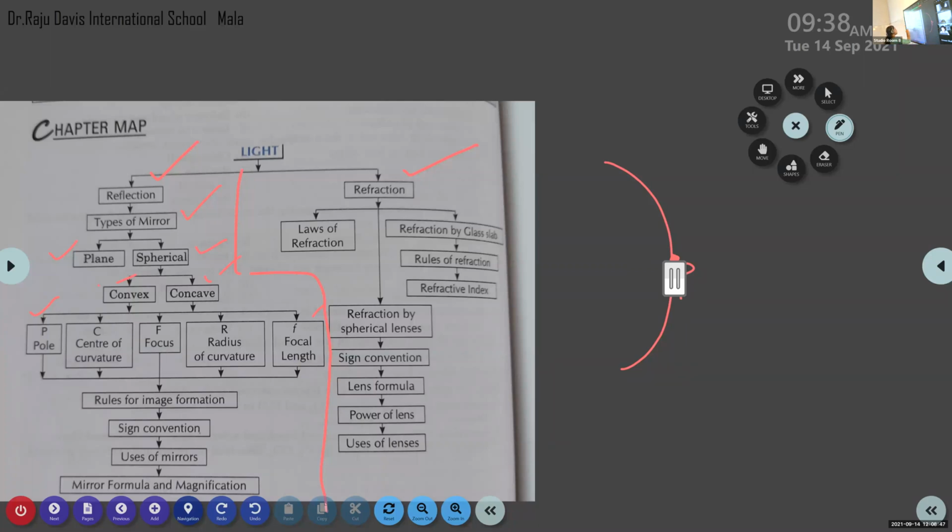So the next term, center of curvature. Here it is already discussed what we mean by center of curvature. As Aditya said, center of curvature is the center of the spherical mirror, whereas the pole is the center of the reflecting surface. The next term, focus. What do you mean by focus?